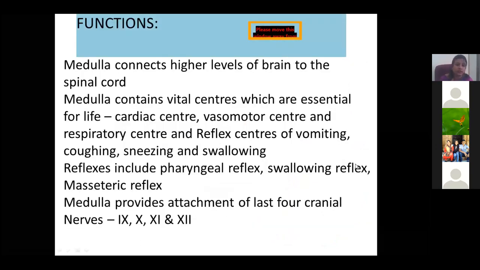So what are the functions of medulla? Medulla connects higher level of brain to the spinal cord. It has two vital centers, that is the cardiac and respiratory center, which is very important, and also vasomotor centers. Then we have the vomiting centers, and reflexes include pharyngeal reflex, swallowing reflex, and mesenteric reflex. Medulla provides attachment to the last four cranial nerves, that is the 9th, 10th, 11th, and 12th. There is a glossopharyngeal, vagus, the hypoglossal, and the spinal accessory nerve.